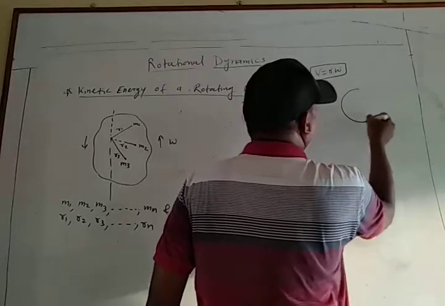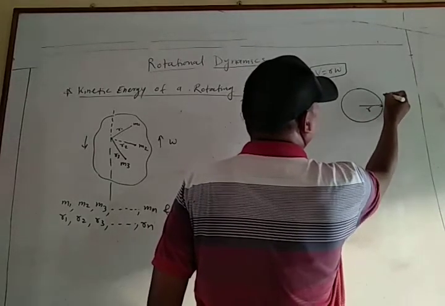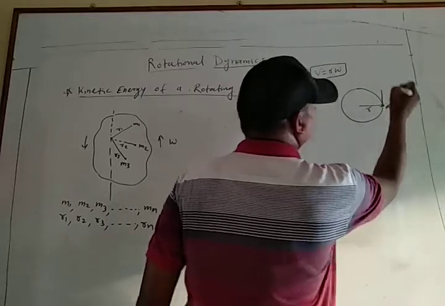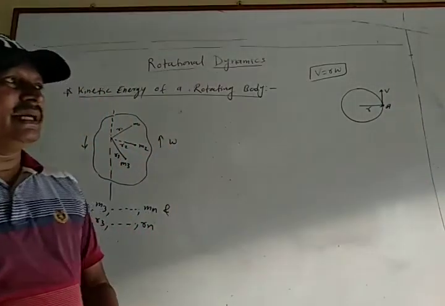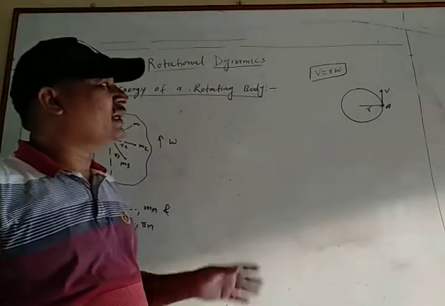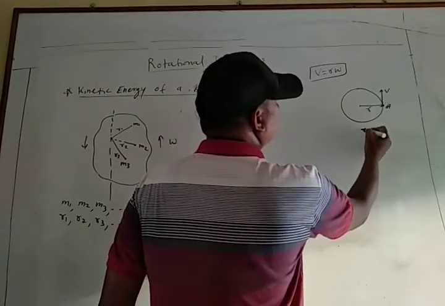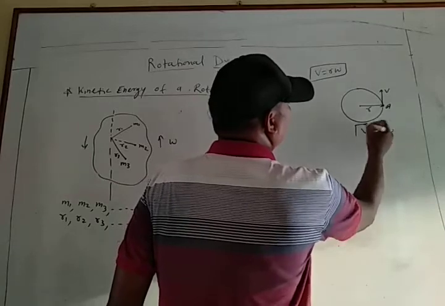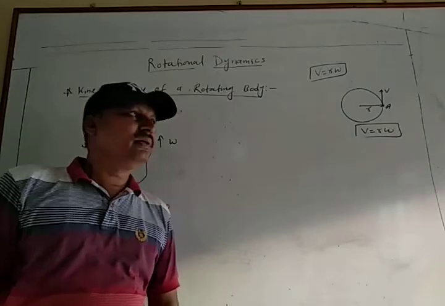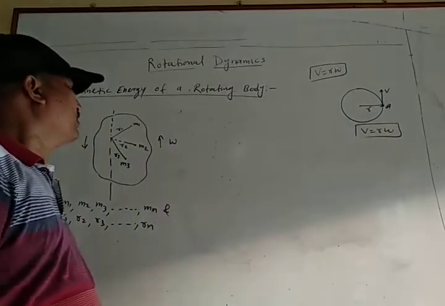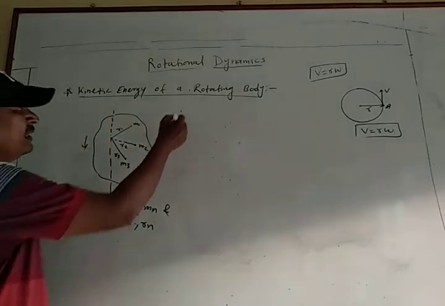When the particle revolves in uniform circular motion, r is the radius and this is the linear velocity, which is tangent to its circle. Then v equal to r omega, because the body rotates with angular velocity omega.